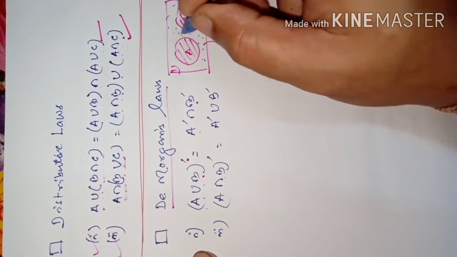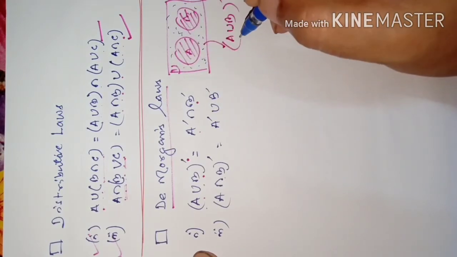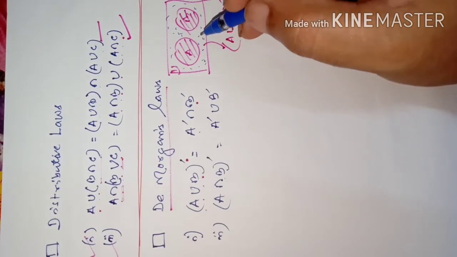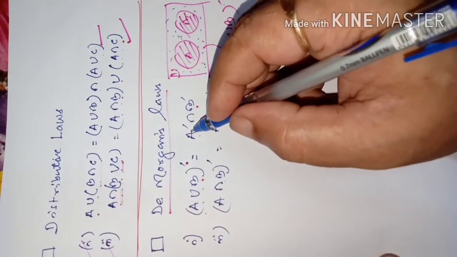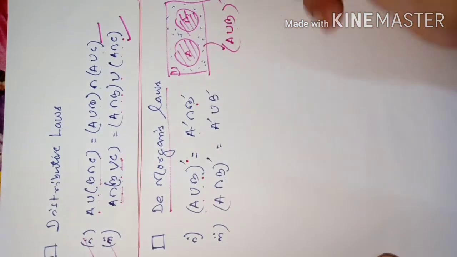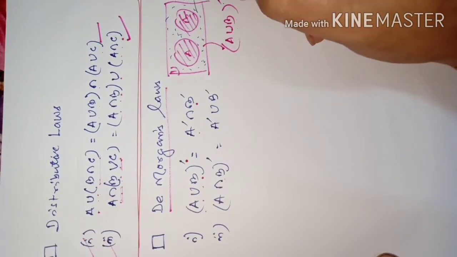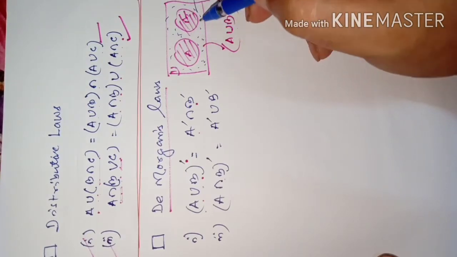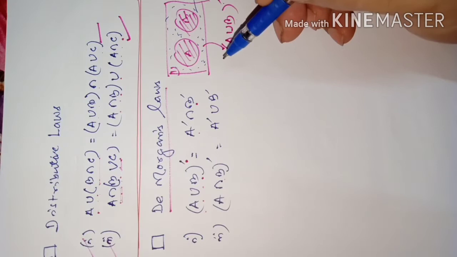This is what (A union B) complement. And the same dotted part also is represented by A complement intersection B complement. That means it is the common portion of A complement and B complement.